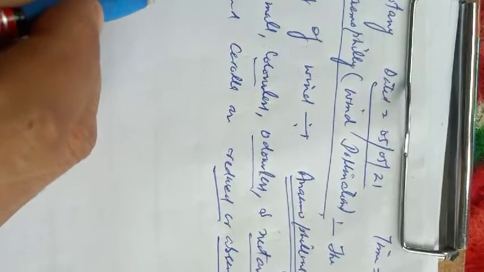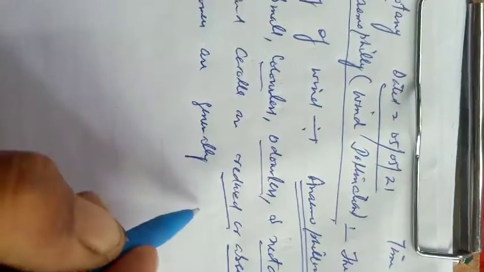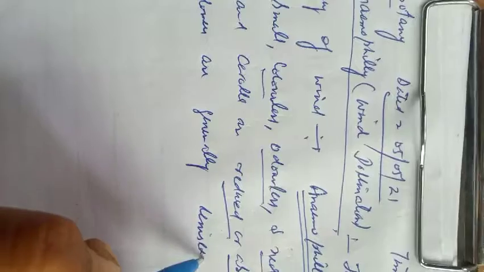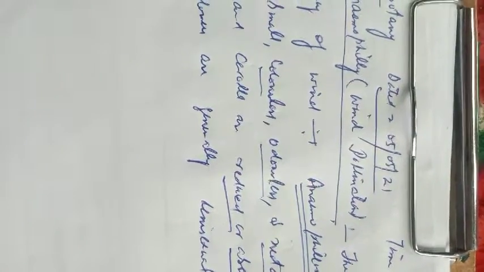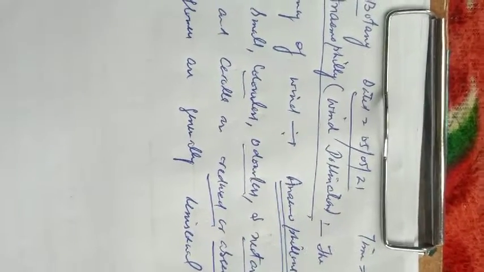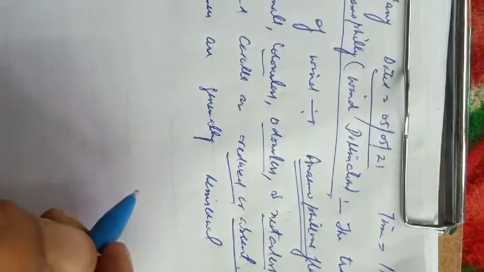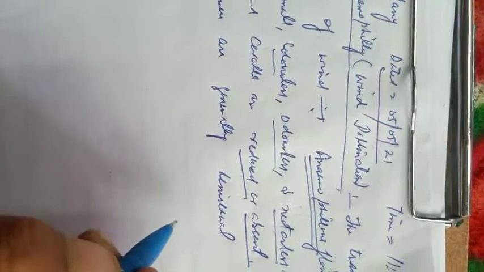Number third feature is the flowers are generally unisexual and produce large numbers of pollen grains.